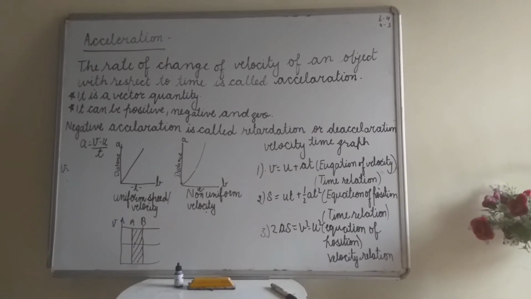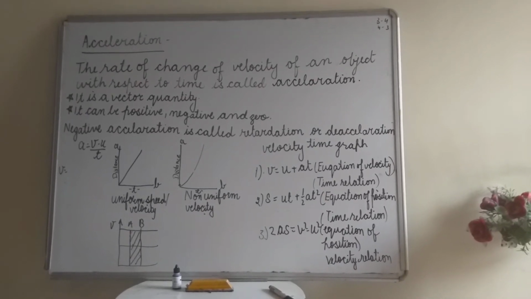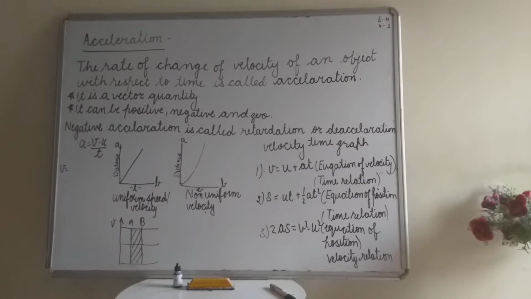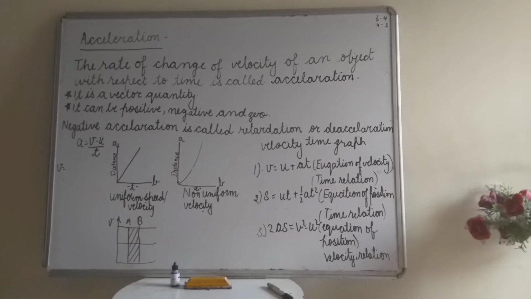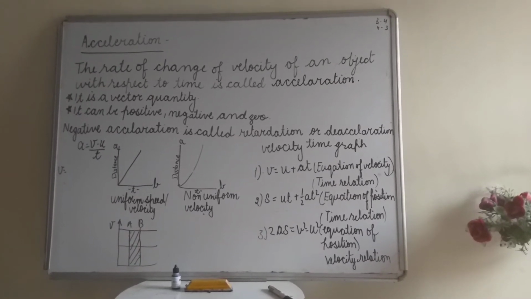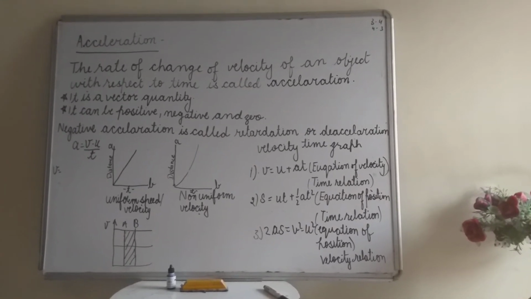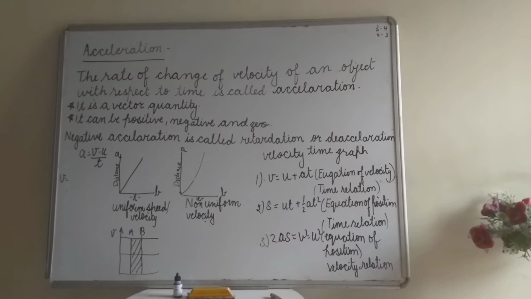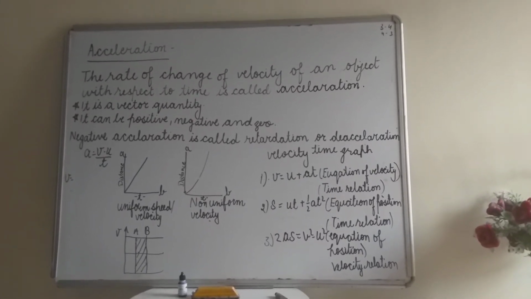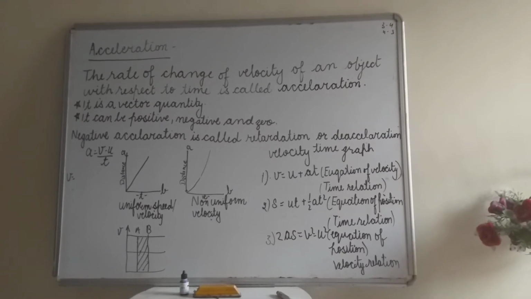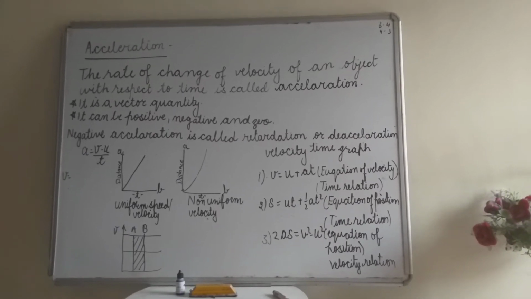So how can acceleration be positive? If the final velocity is more than the initial velocity. And how can it be negative? If the final velocity is less than the initial velocity. Means if the final velocity is 100 and the initial velocity is 200, then (100 minus 200) divided by 3. So 100 minus 200 is minus 100, upon 3. So we will get the value in negative terms.